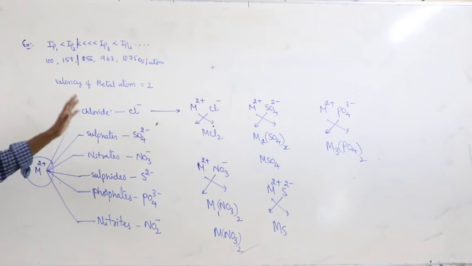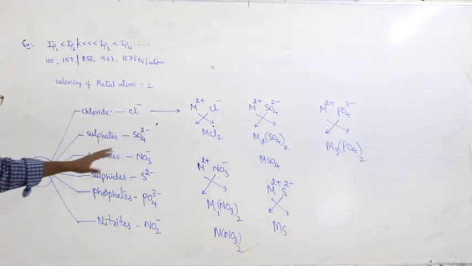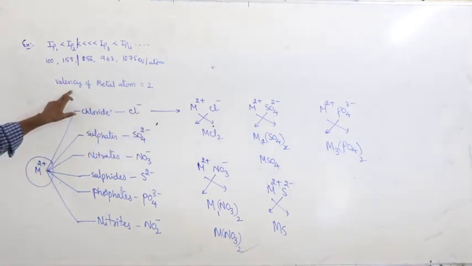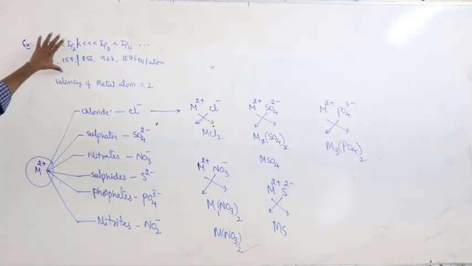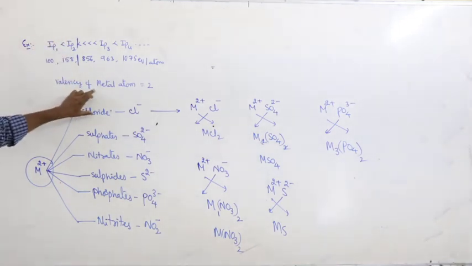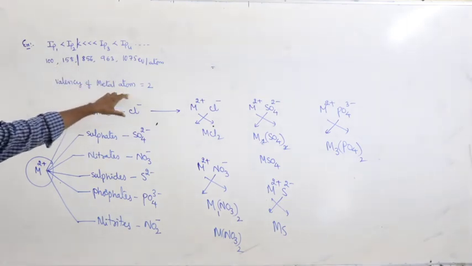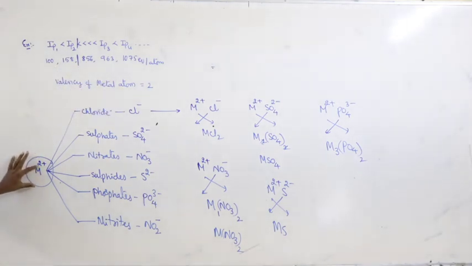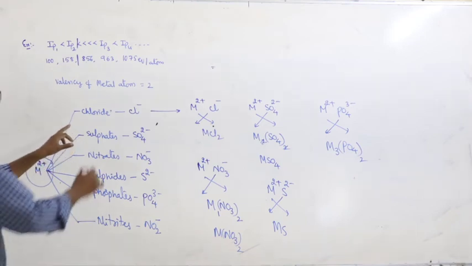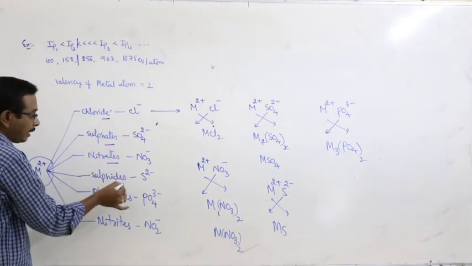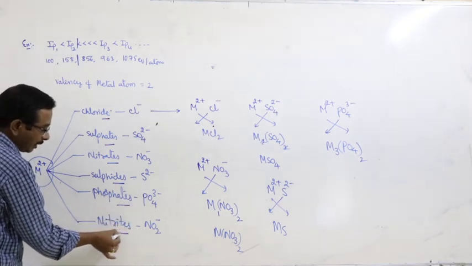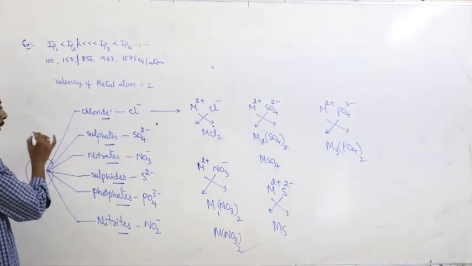That is the representation of the molecular formula by calculating the valency of the metal atoms from the IP values. This is about the order of IP values, and this is the determination of valency. Finally, based on the valency, we can write the molecular formula of chlorides, sulfates, nitrates, sulfides and phosphates of the given metal.